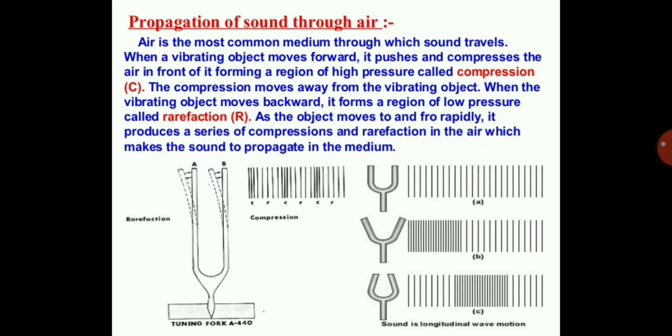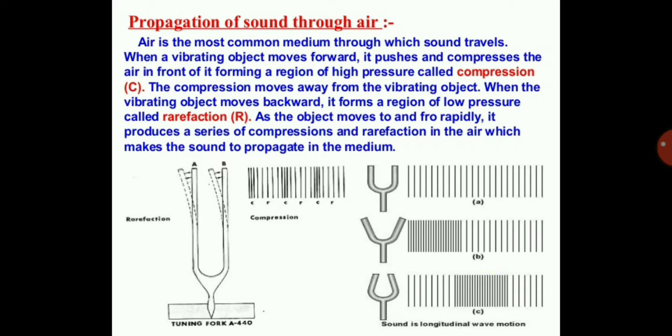See in the figure on the right-hand side, this is known as compression. Here all the particles of the air are compressed together. There is a high pressure formed in that area. The compression moves away from the vibrating object. When the vibrating object moves backward, it forms a region of low pressure called rarefaction. See, this is known as rarefaction. The particles have gone away from each other.